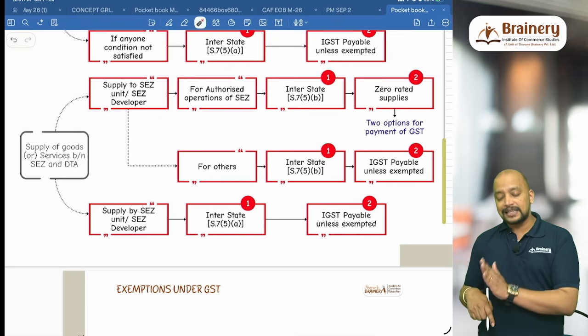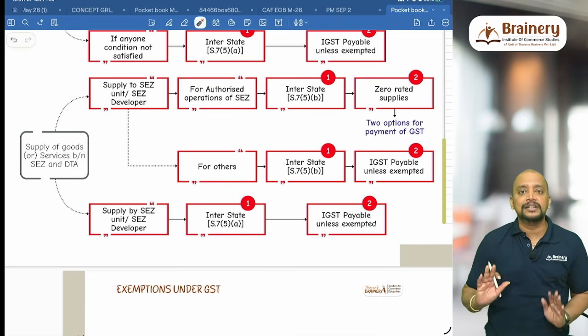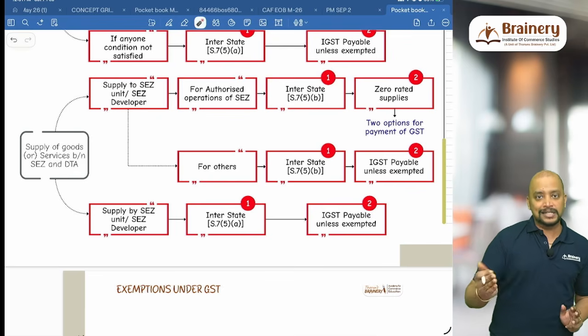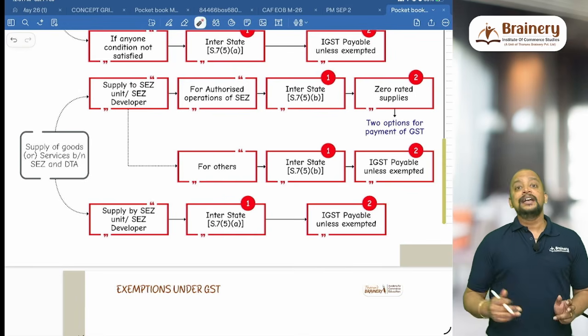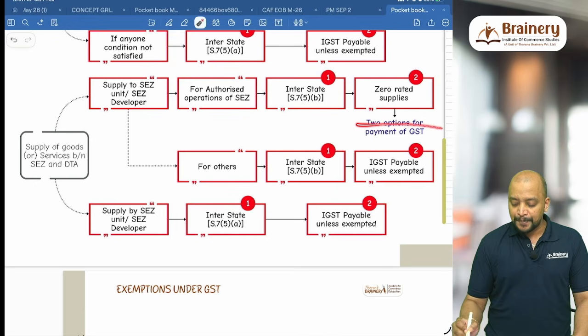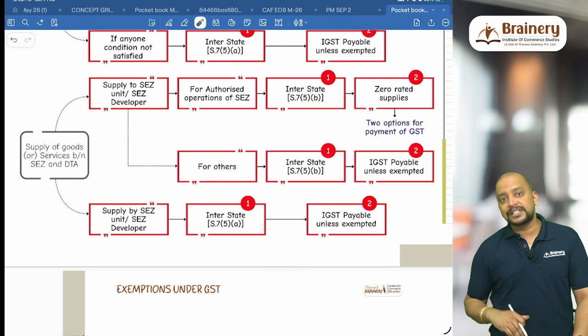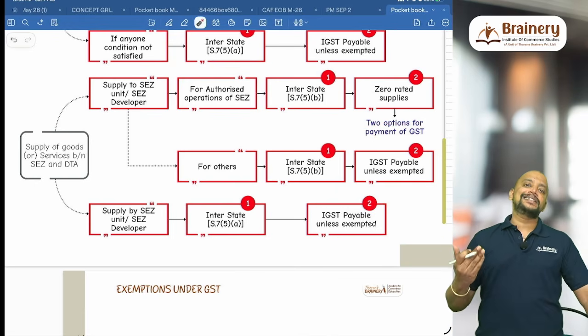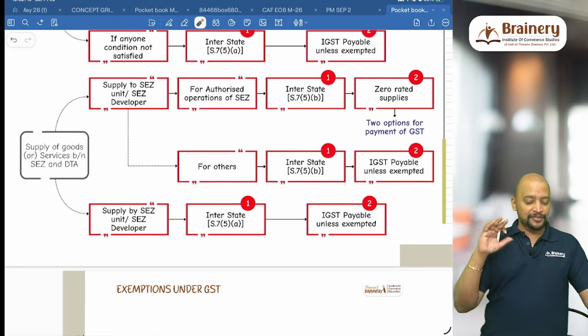If yes, then in that case, first it will become interstate, deemed interstate 75B, supplied to SEZ, okay, deemed interstate. Second, as it is supplied to SEZ, it will become zero rated. Now you have two options. What is that? Either pay IGST, get refund of the IGST, or you don't have to pay IGST and supply it under bond or LUT and get refund of ITC.